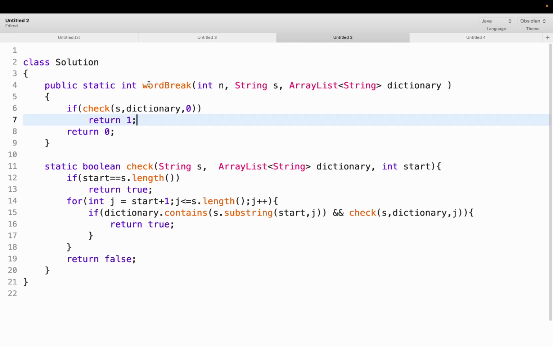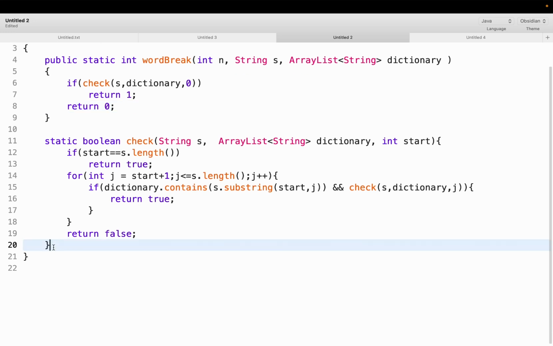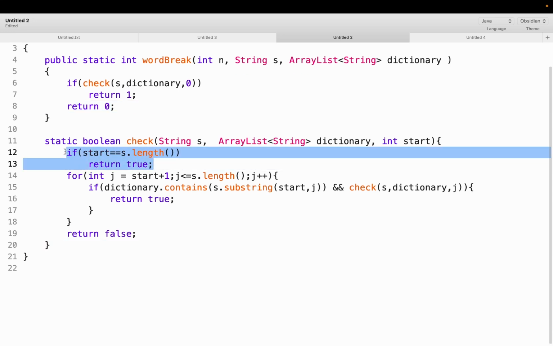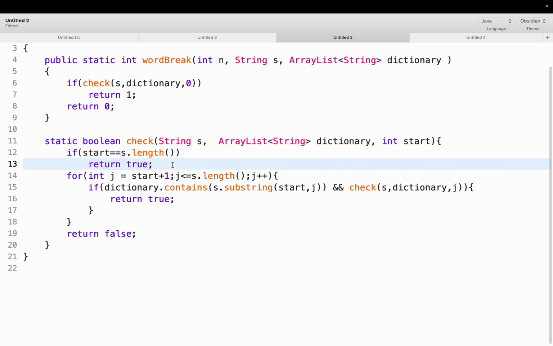So here is the main function which is getting the string S and the dictionary of words. We are calling a recursive function, and if it is returning true, that means we are returning 1, otherwise we are returning 0. This is the recursive function. So as we have discussed, the base condition is, if the start has reached the length of the string, we have to return true. Otherwise, from the current start,